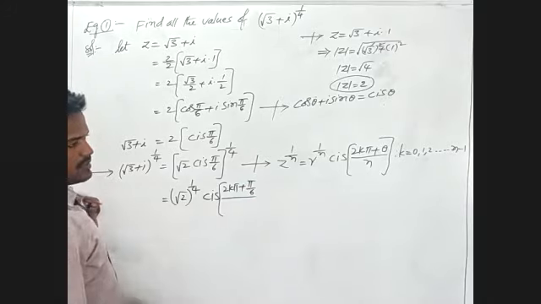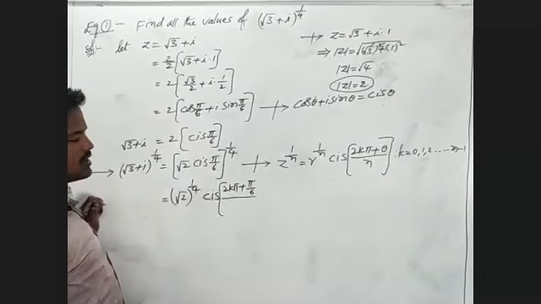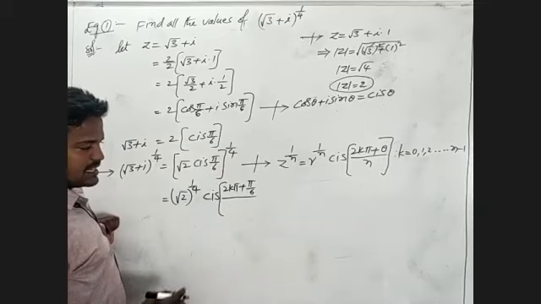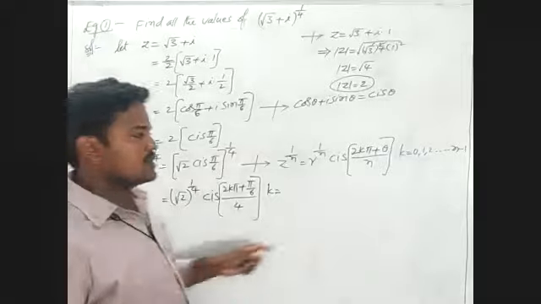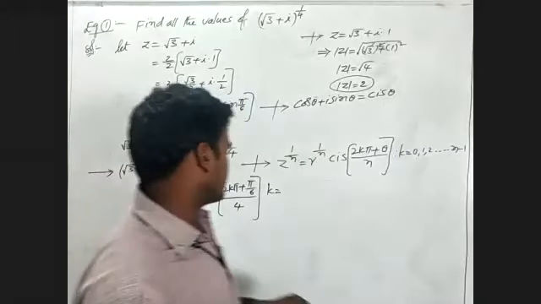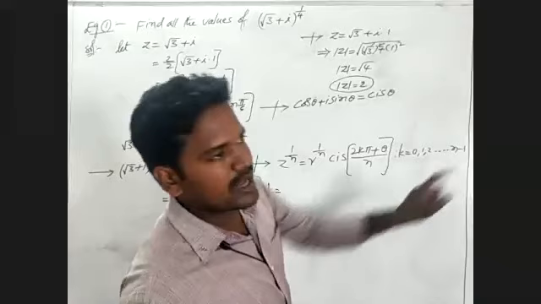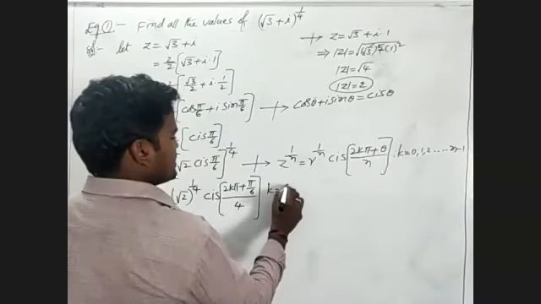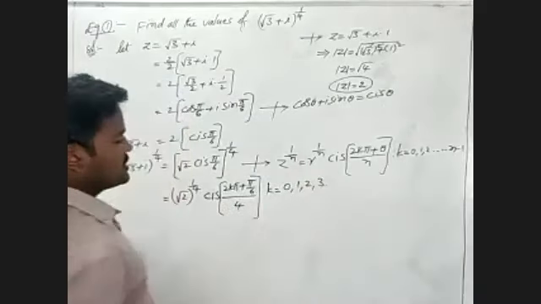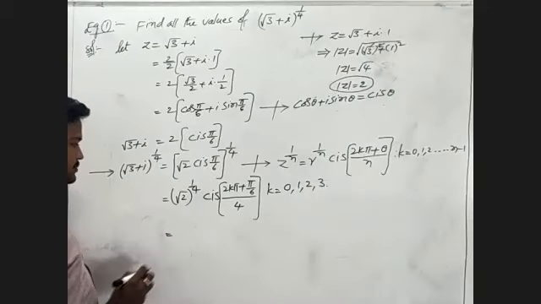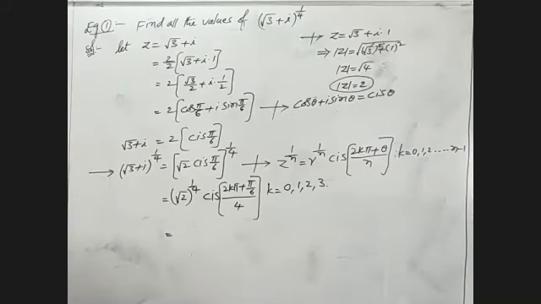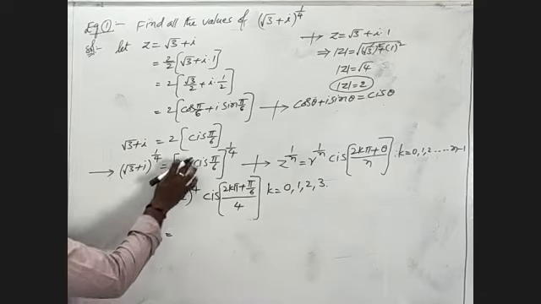Here given n is 4, where k is 0, 1, 2 and so on up to n minus 1, so 4 minus 1 is 3, k is 0, 1, 2, 3. How to expand this? Root 2 is nothing but 2 power 1 by 2.